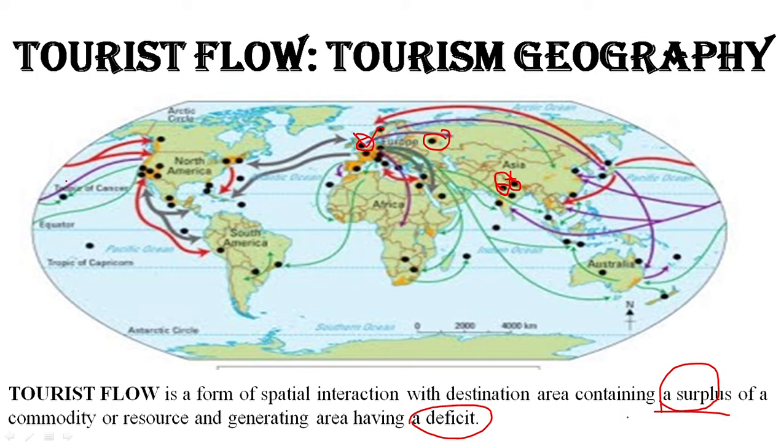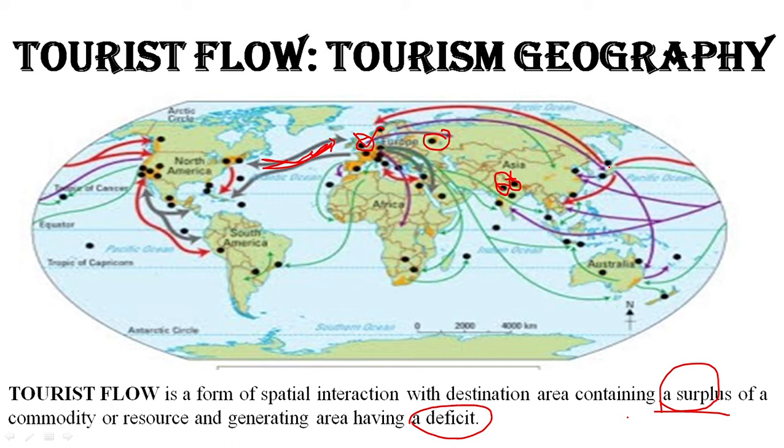So here we have different patterns of tourist flow. As you can see, there's movement from A to B, and B to A, so there are two arrows. So these are different tourist flows. Tourist flow is basically interaction between two places.